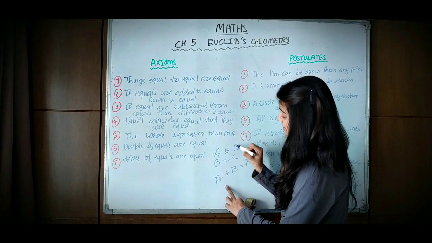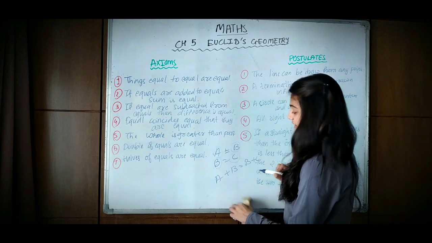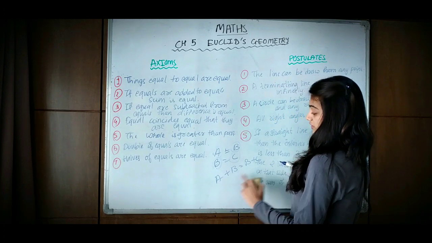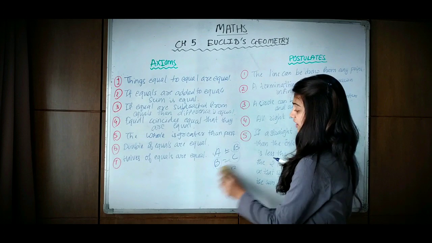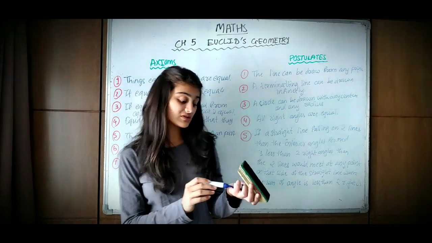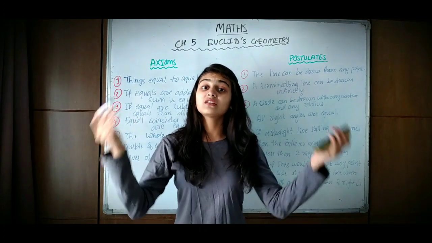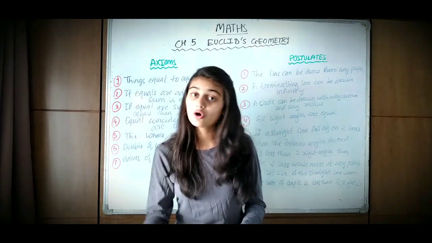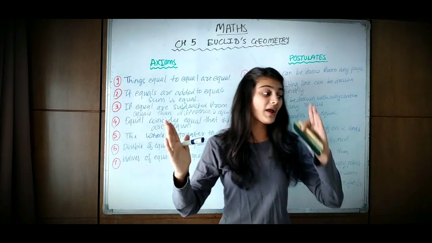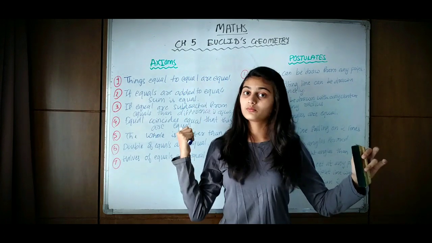Because B and B are equal, and A and C are also equal, so their sums are equal. In the same way, the third axiom says that if equals are subtracted from equals, then the differences will be equal. So, A minus B is equal to B minus C, as in addition.